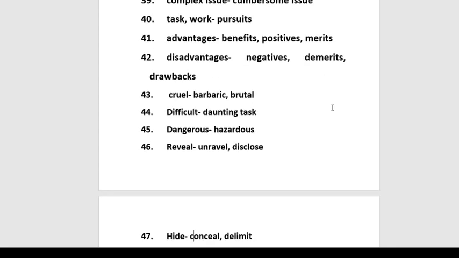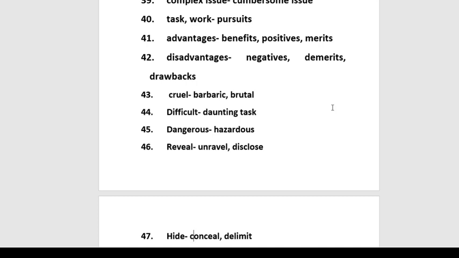On 40th number word is task or work. Now task or work again are very common words. Everybody knows the meaning of these words. So rather than using these words, I suggest my students write pursuits. Next words are advantages and disadvantages. In IELTS, we have separate essays on advantages and disadvantages of something. Now these words are again written in the question. So please, I request you guys not to write these words in your essays.